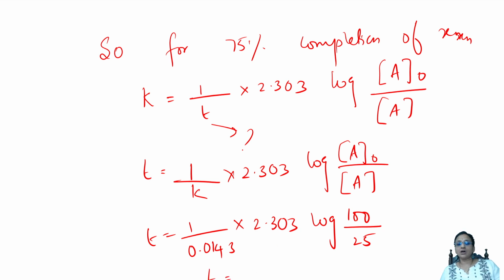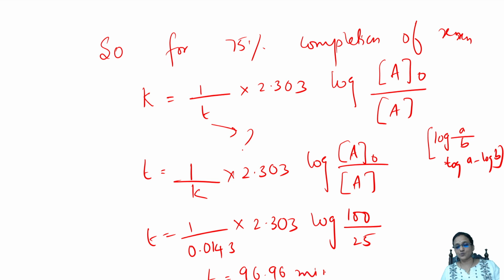So find log 100 by log 25. It's nothing but log A minus log B. So log A by B is equal to log A minus log B. Do that. So when I solve the question, I'll be getting an answer of almost 96.96 minutes. So there, it means for 75% completion, 96.96 minutes are required. Easy, students? That is how I did it. Now let us see one more question.